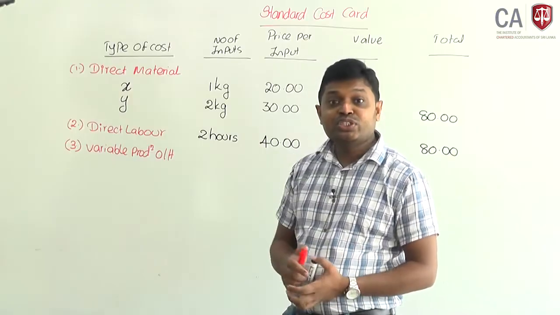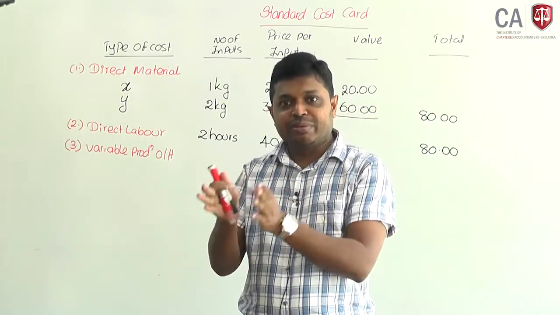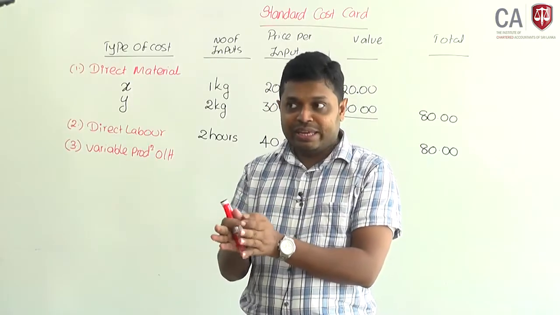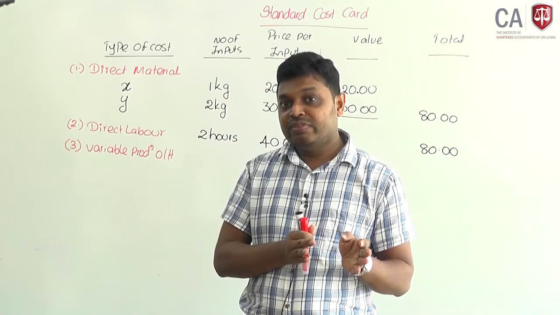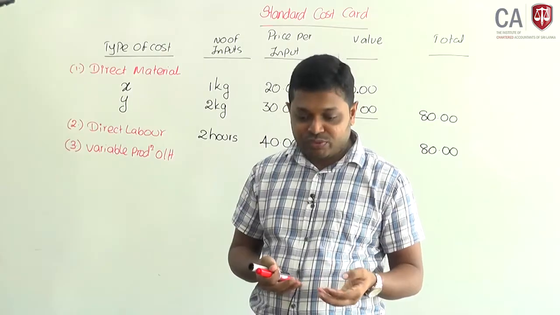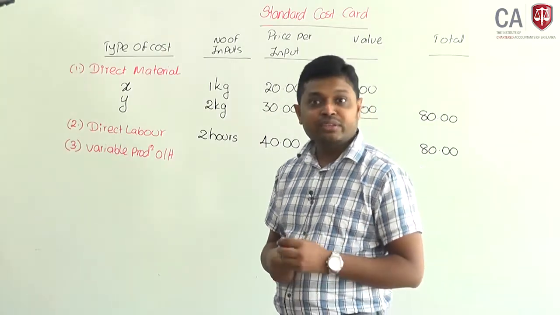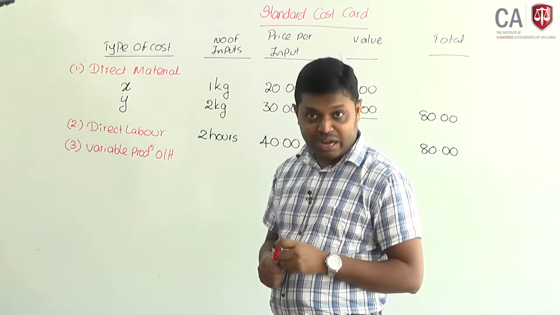Budgeted direct labor hours are 20,000. You are going to produce 10,000 units, direct labor hours will be 20,000. Here we assume variable overhead will vary with direct labor hours generally. Then if you divide 200,000 by 20,000 direct labor hours, the standard rate is 10 rupees per hour.